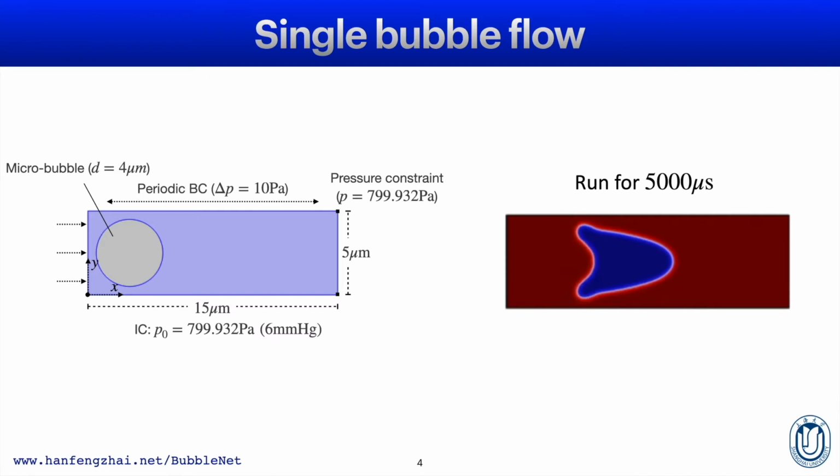There are two pressure constraint points at the end of the tube with pressure of 799.932 pascals, equal to the pressure of human interstitial fluids. The initial condition is set up to be a constant pressure of 799.932 pascals, and the numerical simulation of the single bubble flow is shown right here on the right, running for 5,000 microseconds.